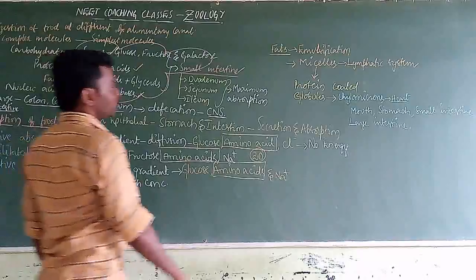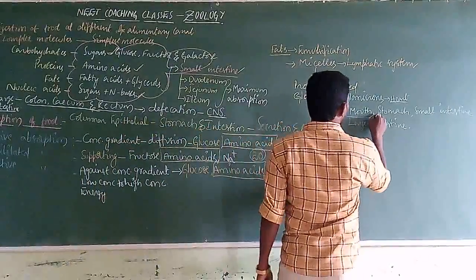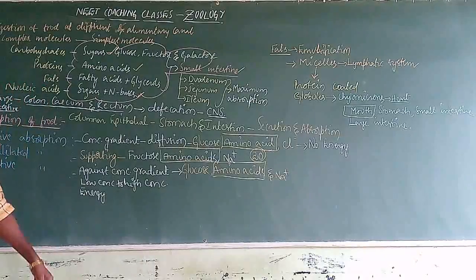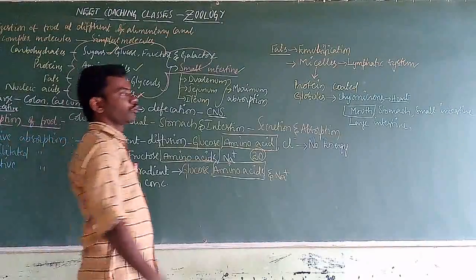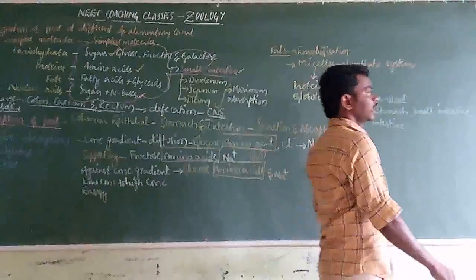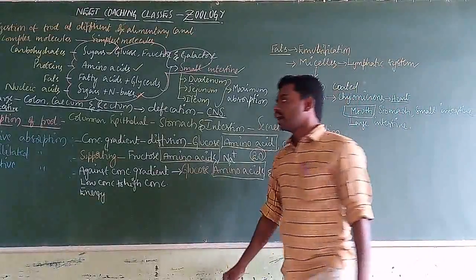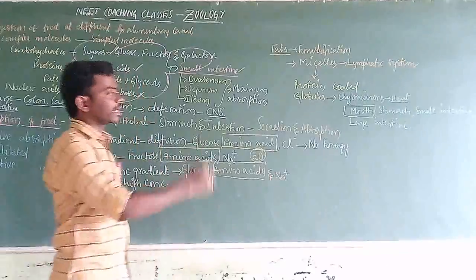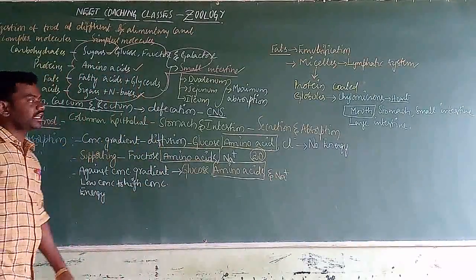Maximum at the mouth, carbohydrates are going to be absorbed. At the stomach and small intestine, the maximum amount of glucose molecules, sugars, amino acids, vitamins, all those things are going to be absorbed, and some of the drugs are also absorbed at the small intestine region itself.